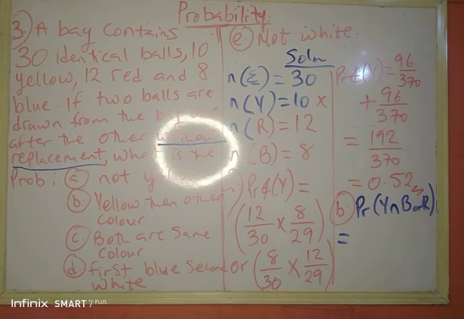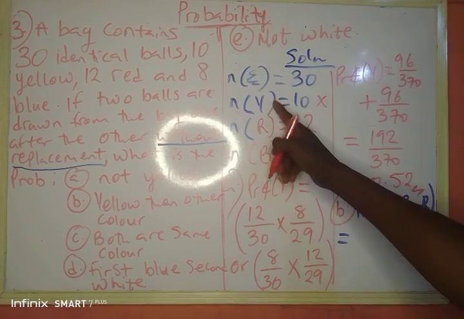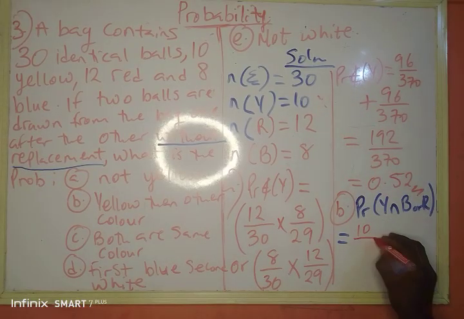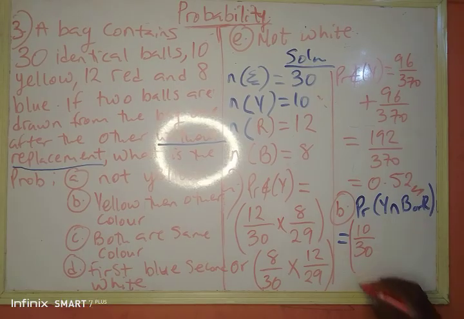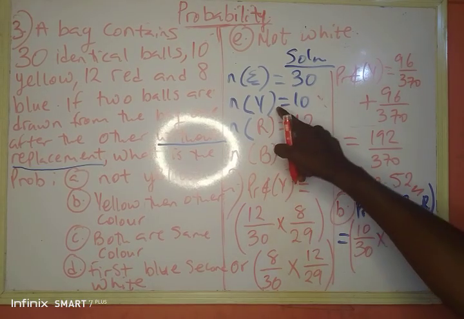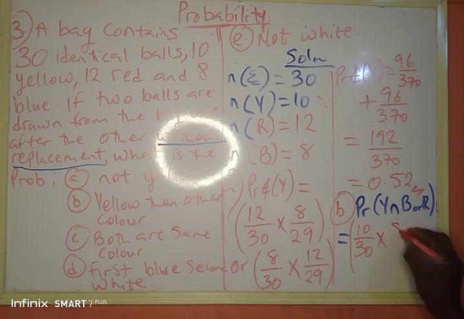For picking yellow first, I have 10 over total number 30. That's the first draw. And then blue. Blue is 8 over 29.